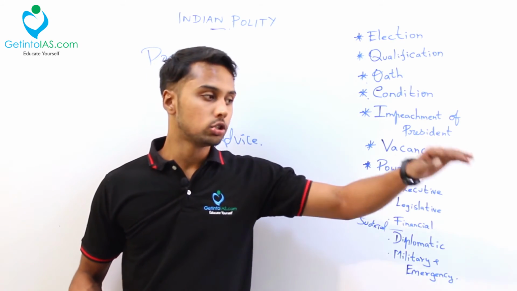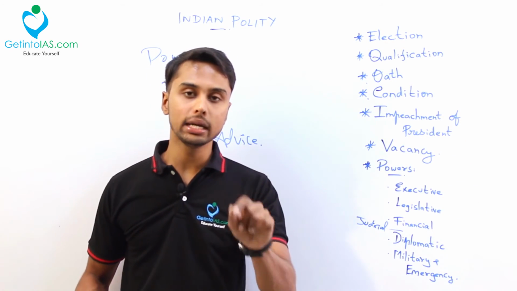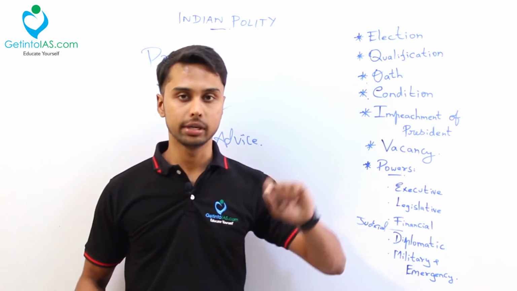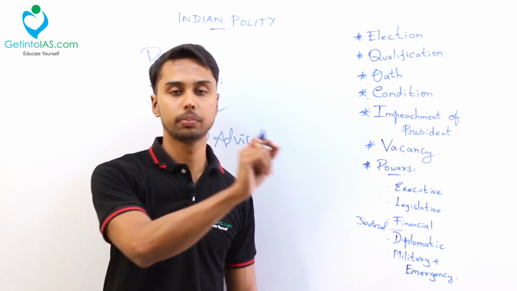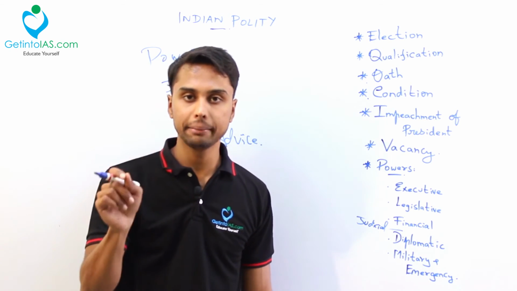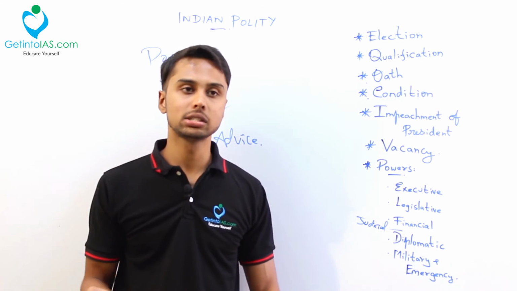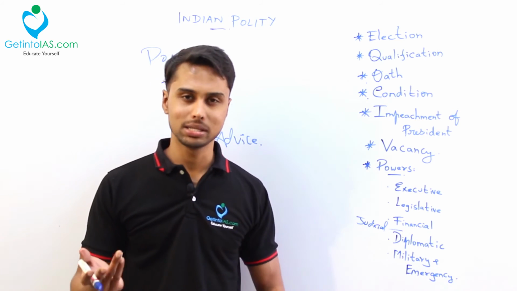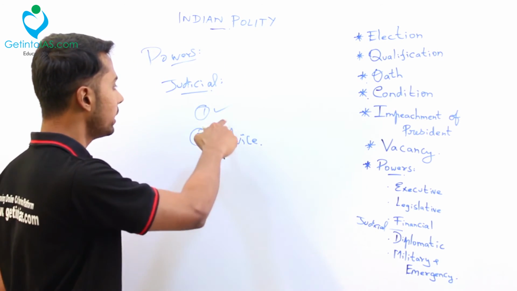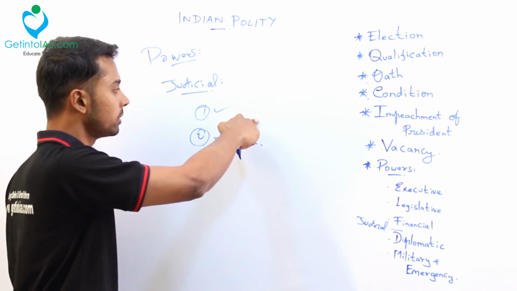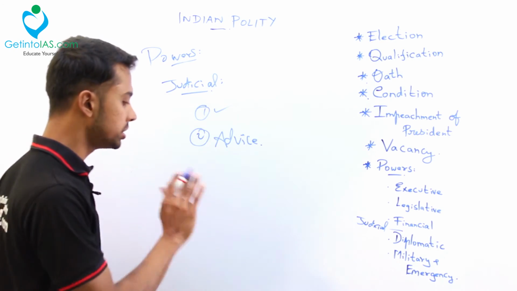It is a mandatory part of the Supreme Court to give advice, but it is not binding on the President. The advice tendered by the Supreme Court is not binding. Not binding means it is not mandatory to follow. The President can follow it or he cannot. So, advice, and appointing the Chief Justice of India and other Supreme Court judges, that is with your judiciary powers.